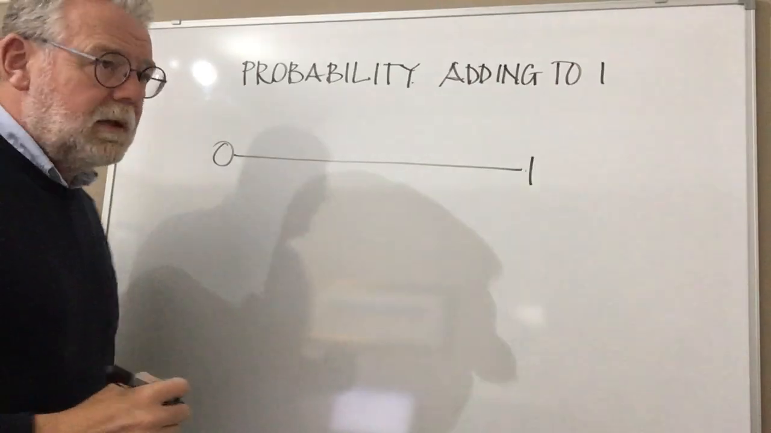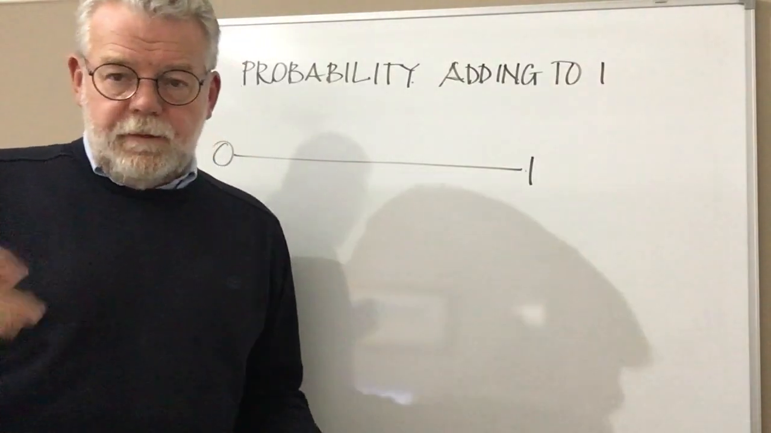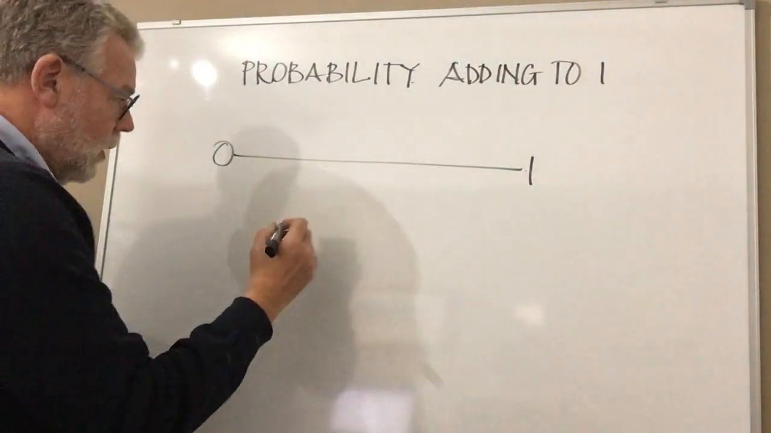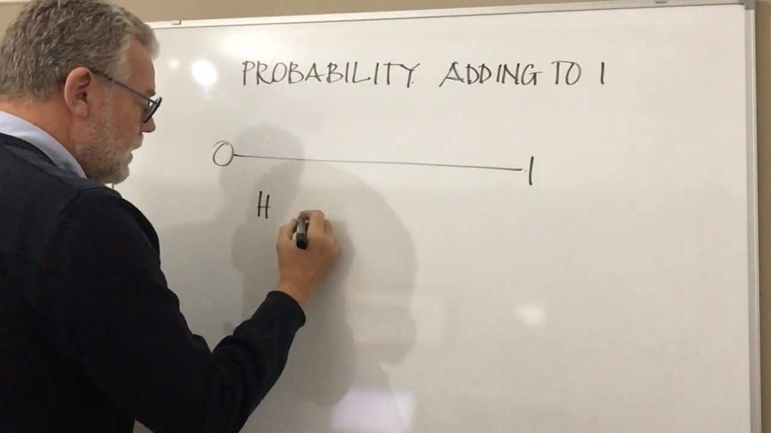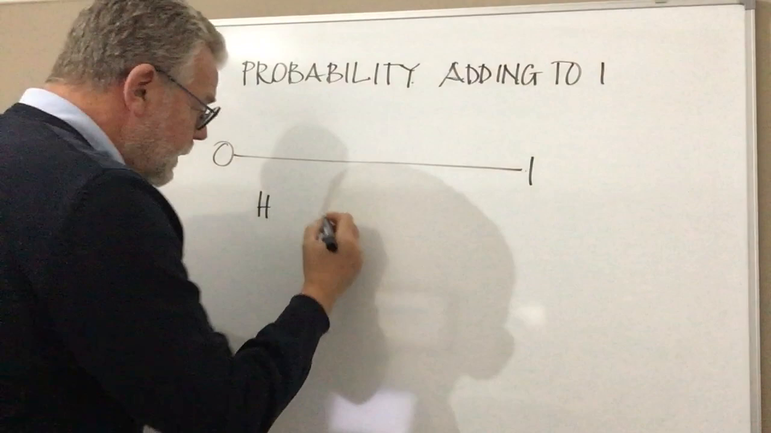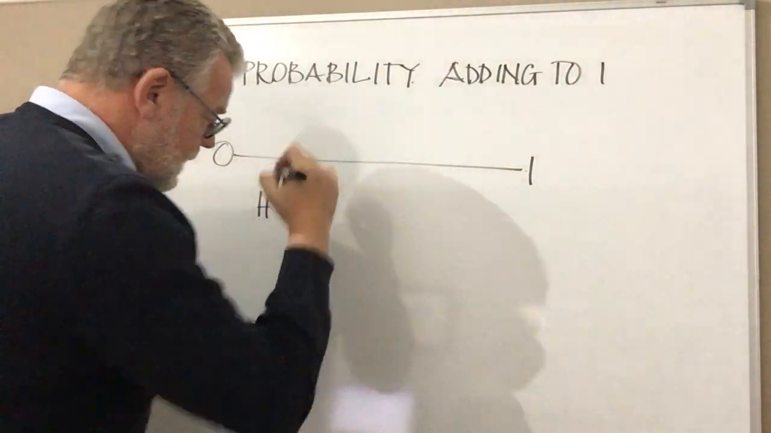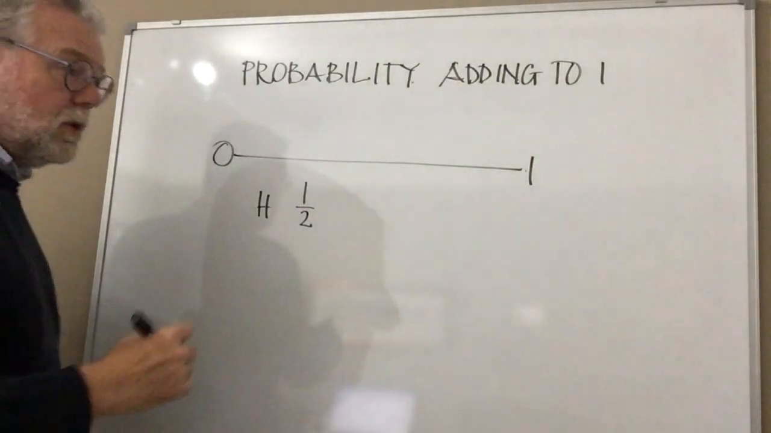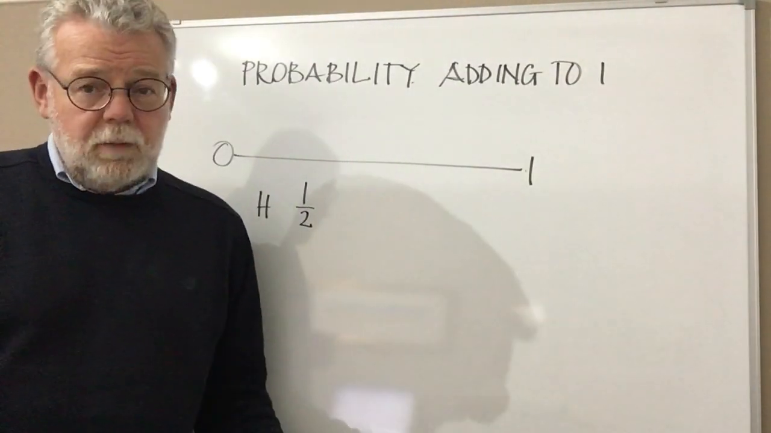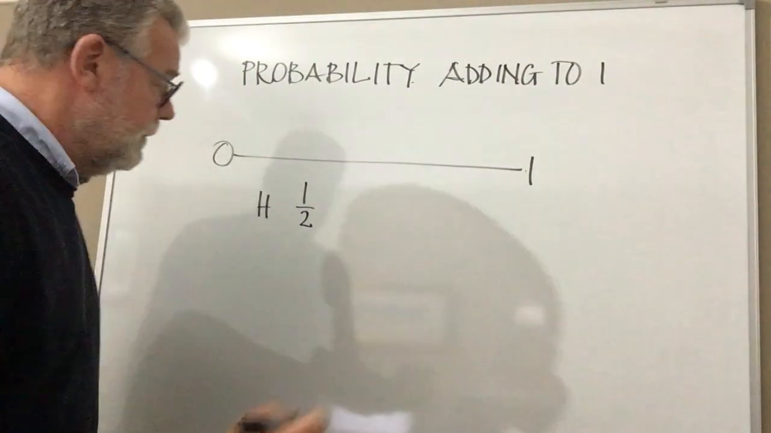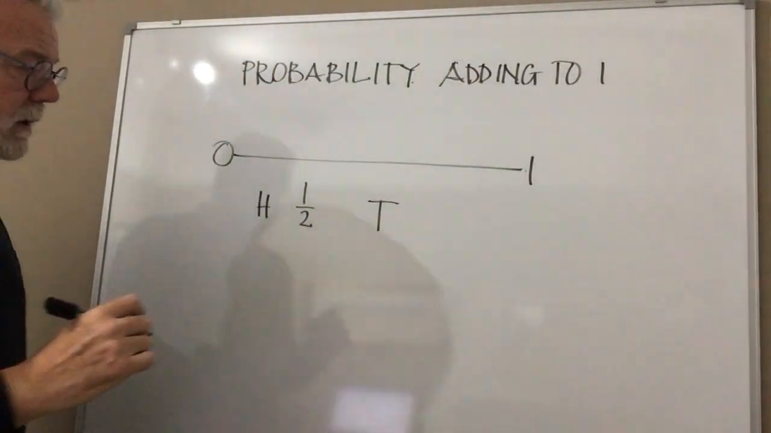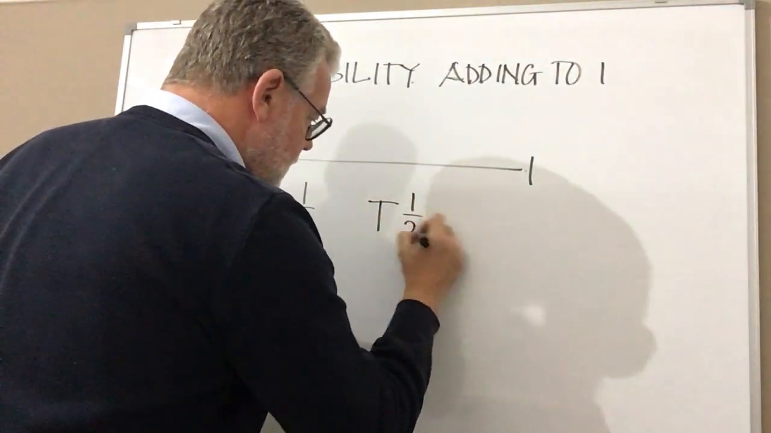So if I said to you, I've got a coin and I'm going to flip it, what are my two options? Well, option 1, it could be a head, and the probability of landing as a head we know is a half. Now what's my only other option? Well, my only other option is it lands as a tail. So if I put the tail there, then we know that the tail is a half.